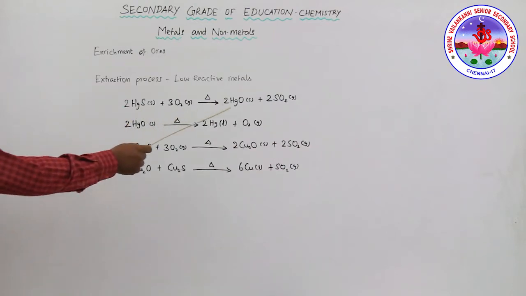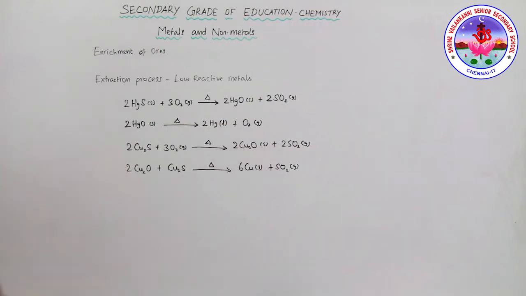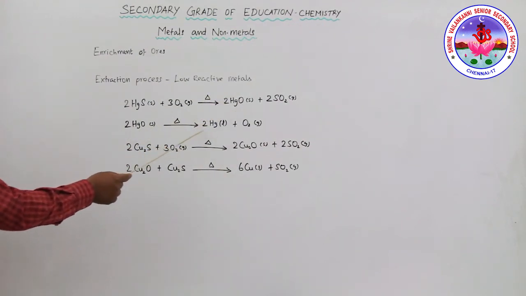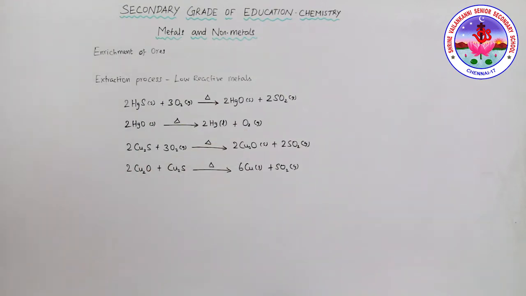On heating, it forms mercury oxide, and sulfur dioxide is released. On further heating, the mercury oxide gives pure liquid mercury, and oxygen gas is evolved. This is the extraction process for low reactive elements, like the purification of mercury from mercury ore.